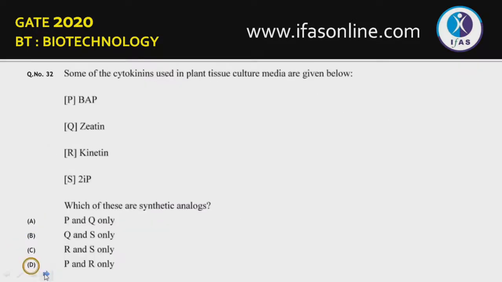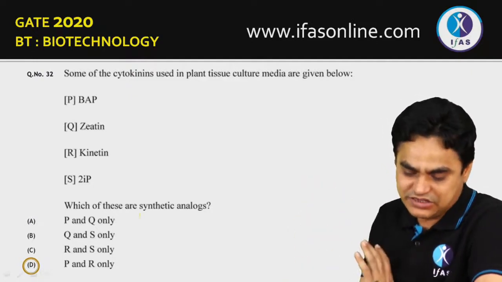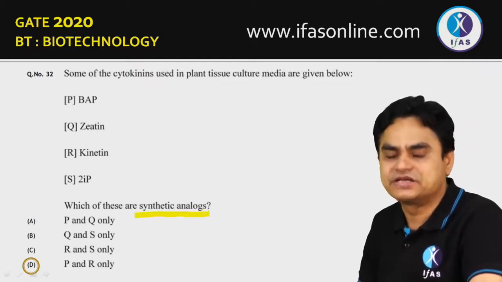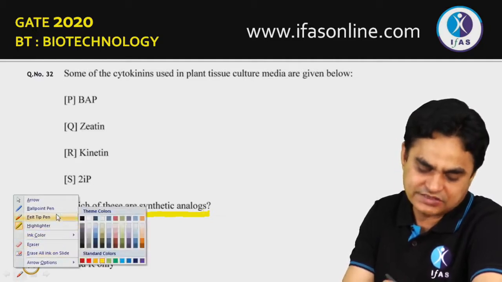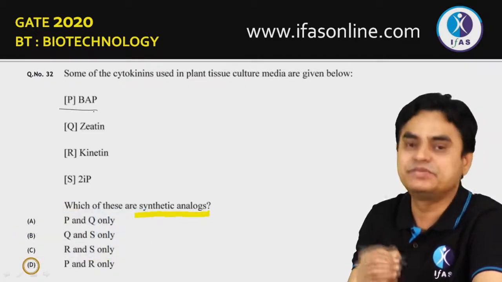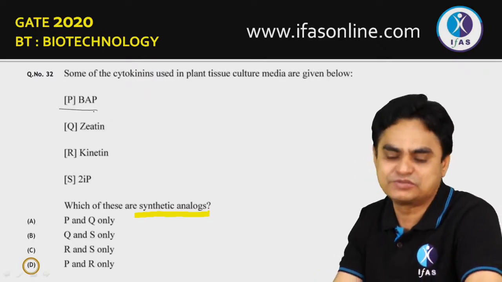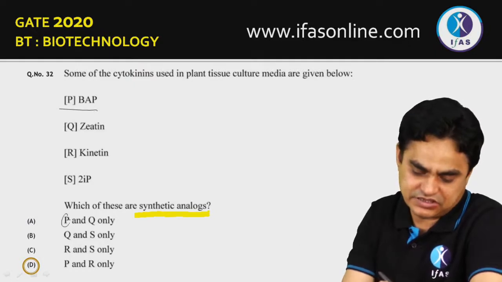Question number 32, this is a direct straightforward question. In this case, you have to identify the cytokinins which are synthetic analogs. Means there are some cytokinins which are naturally present, and there are some which are synthetically produced. Which of the following are synthetic? So BAP, yes, BAP is one of the first synthetic cytokinins which is being commercially utilized, benzyl aminopurine. So this is synthetic, P is synthetic.